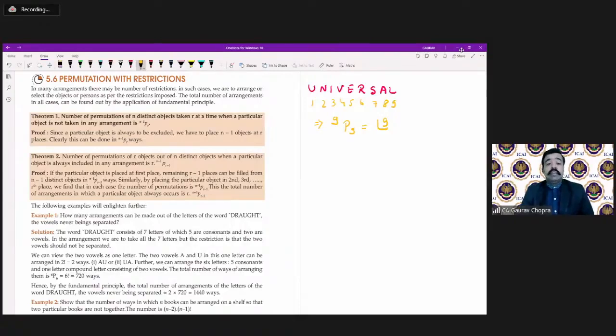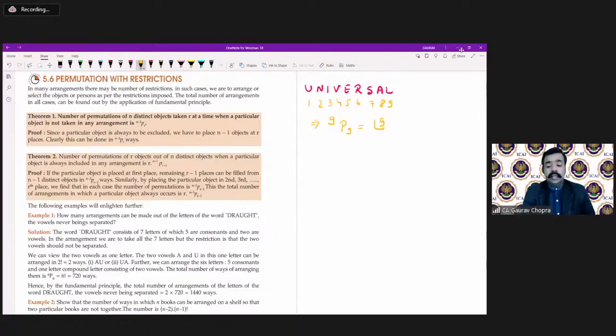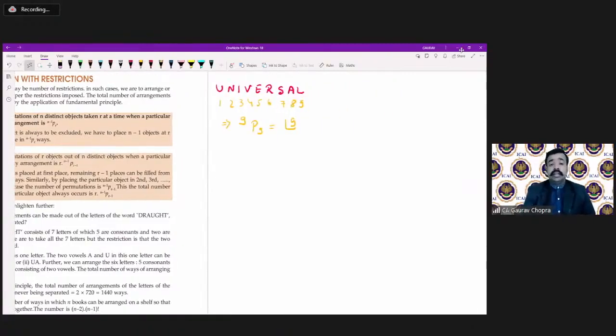But what if I say we have to make only 3-letter words with these letters? How many permutations can be made? In totality, we have 9 alphabets, and out of those 9 we have to select just 3.